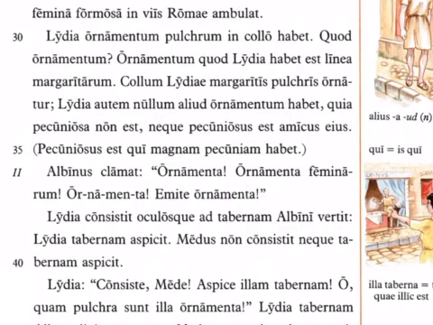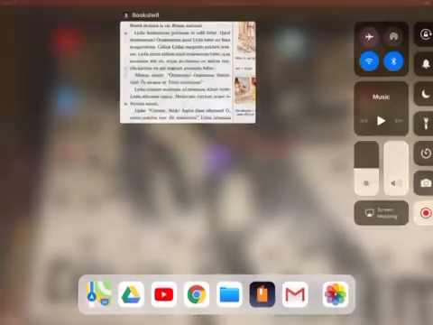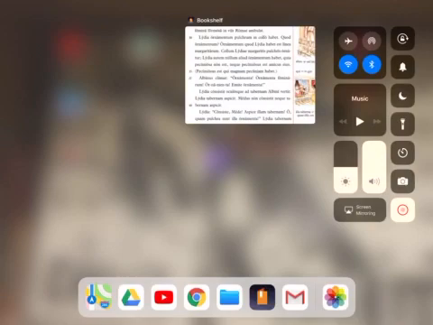All right, well, that concludes this section 1. I hope you learned a few things here. A lot of new vocabulary, like emit buys and vendit sells, and margarita, gemma, linea, and so on.